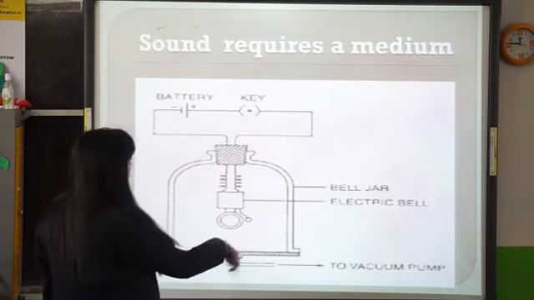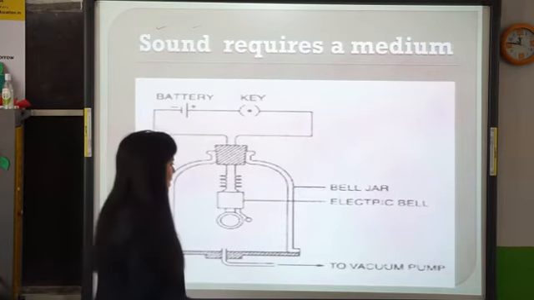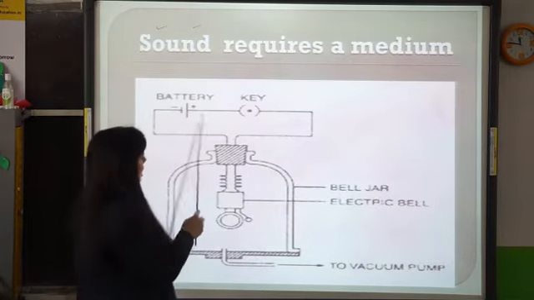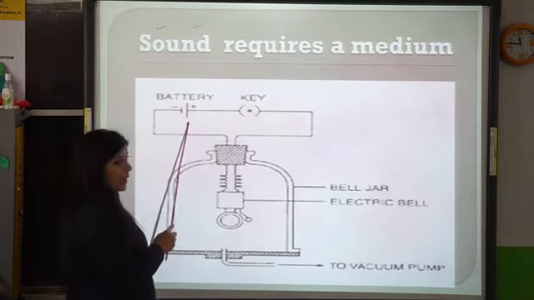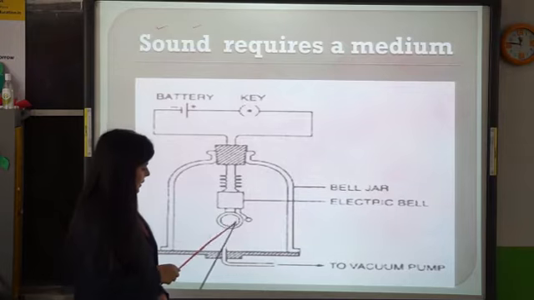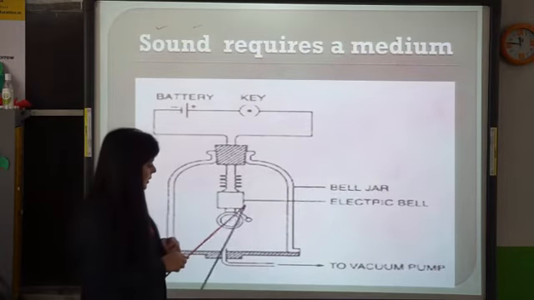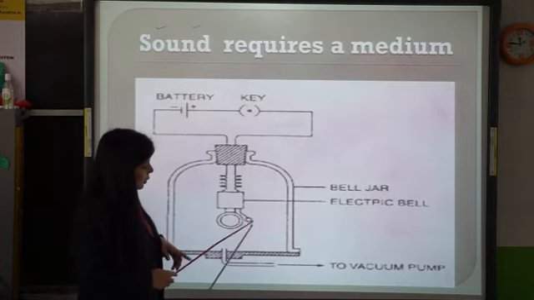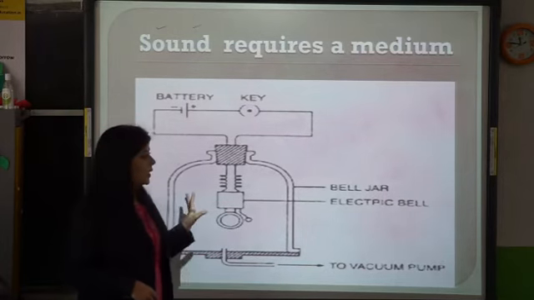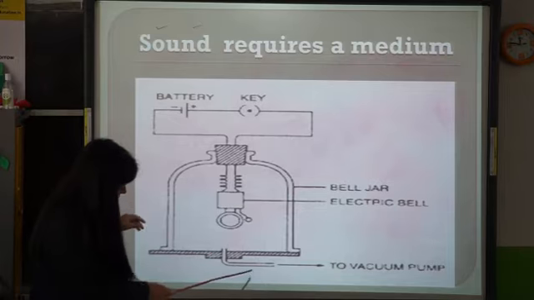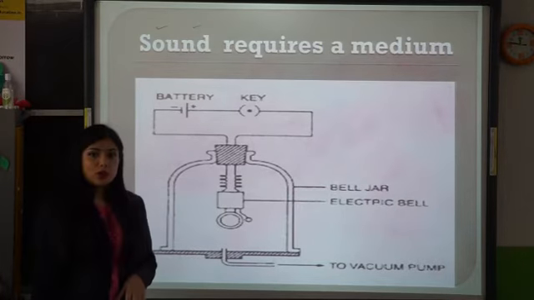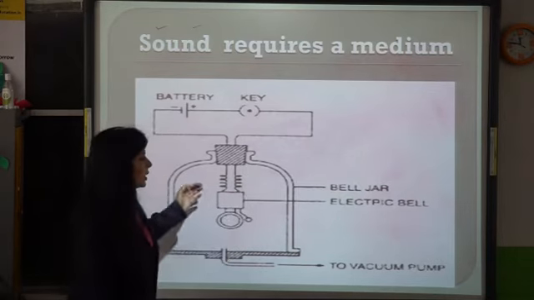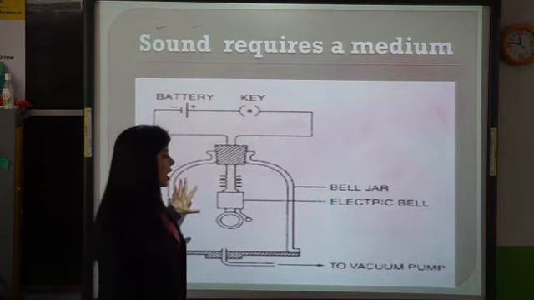There is one experiment over here. This is known as the bell jar experiment. Bell jar means this is a jar inside which a bell is kept. This is an electric bell, and the electricity is provided by this battery. When the current starts flowing, the bell will ring. There is a round thing over here known as a gong, and this is the hammer of the bell. When we switch it on, the hammer will hit the gong and the sound is produced. Now over here is a vacuum pump. What does a vacuum pump do? It will take out all the air particles outside. All the particles are taken out. It will make this jar a vacuum.